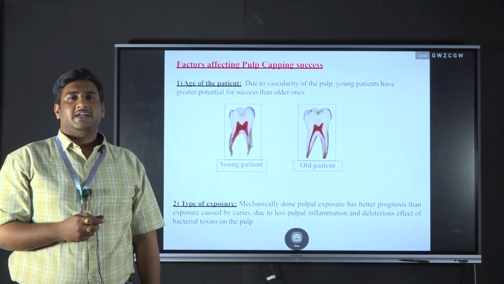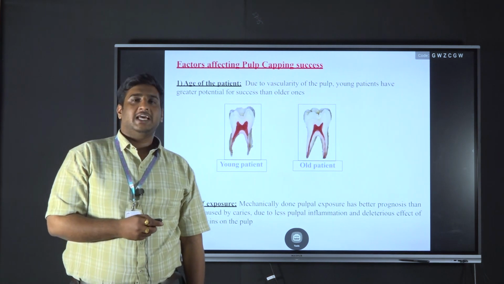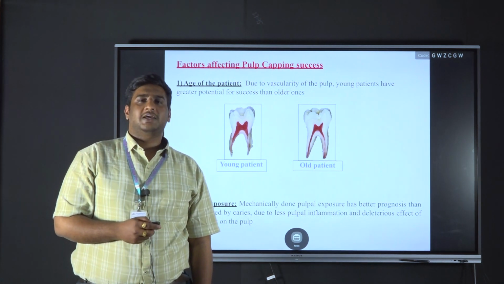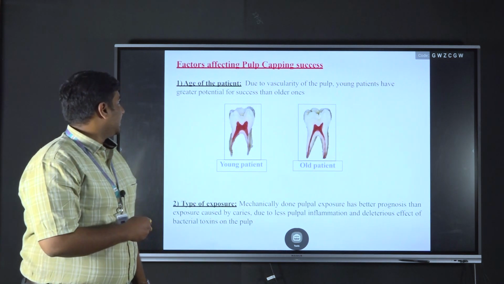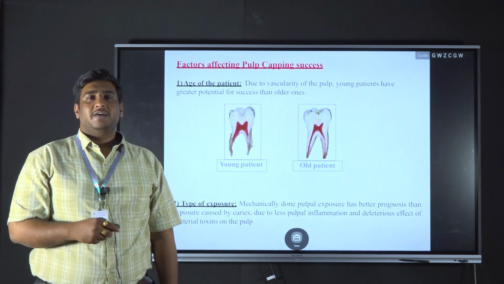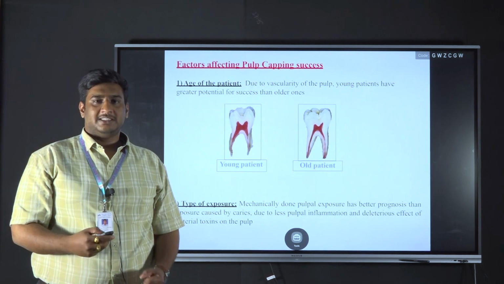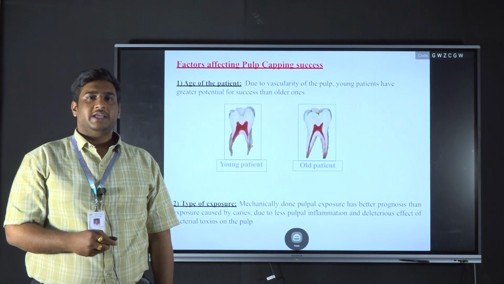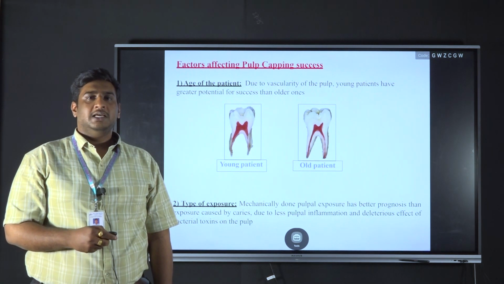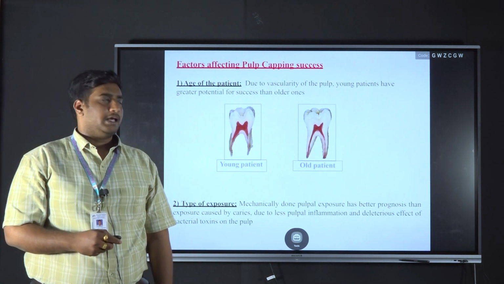Coming to the factors that affect the success of pulp capping, either indirect pulp capping or direct pulp capping, there are some factors which affect the success rate of these procedures. The first one is the age of the patient. As the age of the patient increases, there will be constriction of the pulp chamber and the vascularity of the pulp is also decreased. So in young individuals, these procedures are successful because of the greater vascularity.